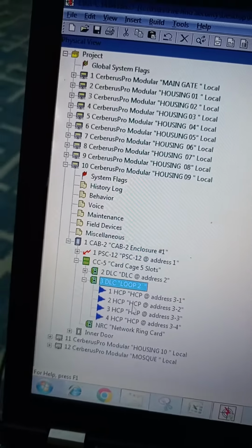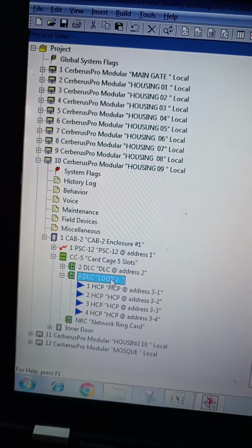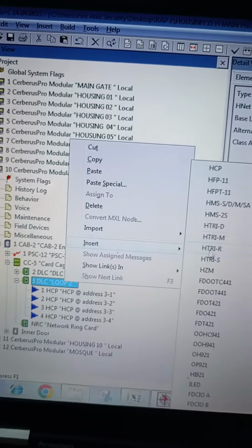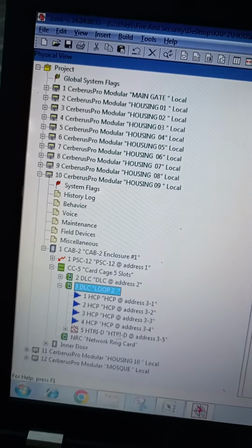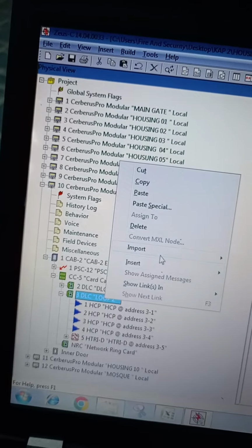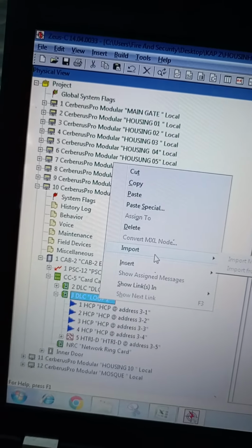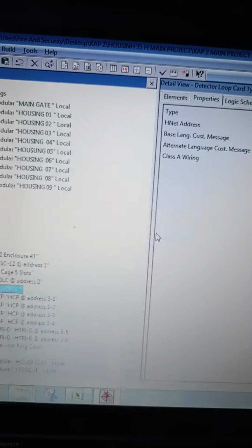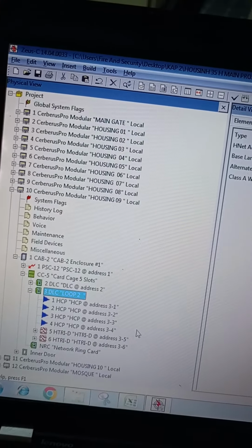After that, I need an interface as per the project. Same, you can insert, then take the interface HTRID. Again I need another interface, same like that, insert and take HTRID.